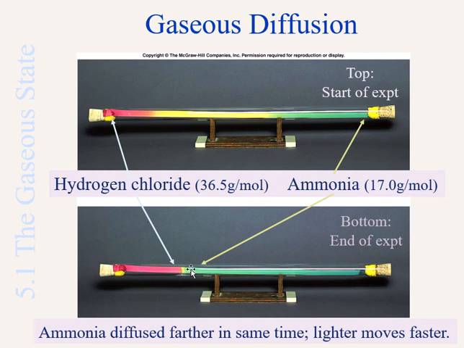and that happens right here. You might say, why not at the center? Because it turns out that the speed of diffusion of gases depends on the size of the atoms or molecules involved. Hydrogen chloride, because of chlorine, is a much heavier gas. 36.5 grams per mole is the molar mass of that gas, compared to ammonia, which is 17.0 grams per mole. So ammonia is able to move faster, and while hydrogen chloride has barely started moving, ammonia catches up, and that's where the reaction between them happens here.